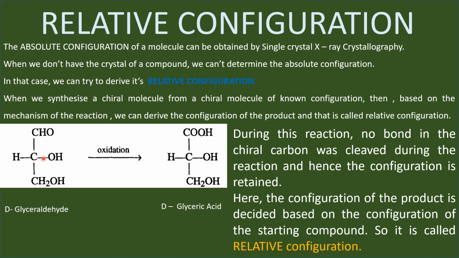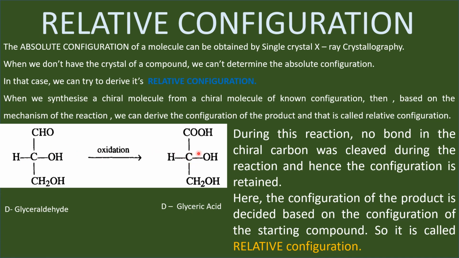Therefore, the configuration at the chiral center of the product is the same as the configuration of the chiral center in the starting compound. The configuration in this chiral carbon is retained. Therefore, based on the mechanism, we are coming to a conclusion that there is no change in the configuration at the chiral center.